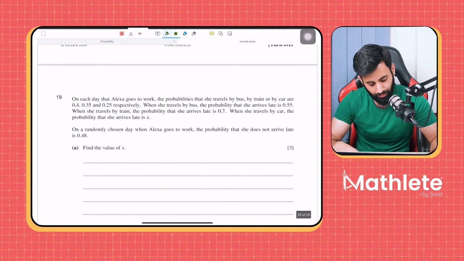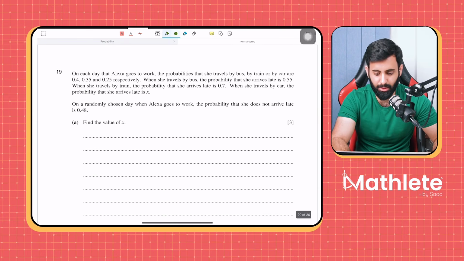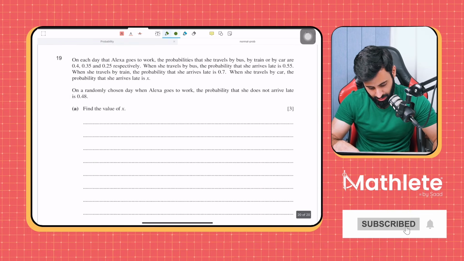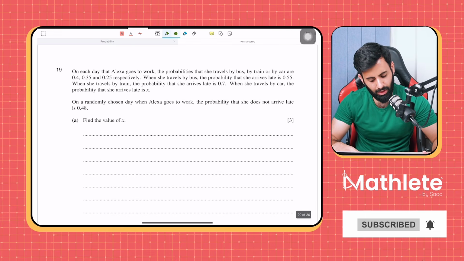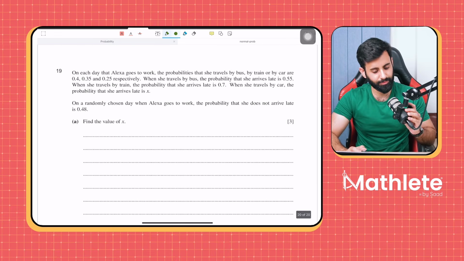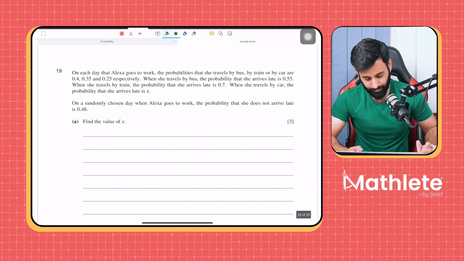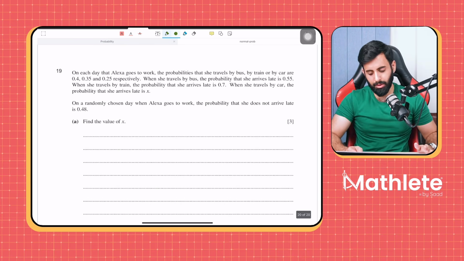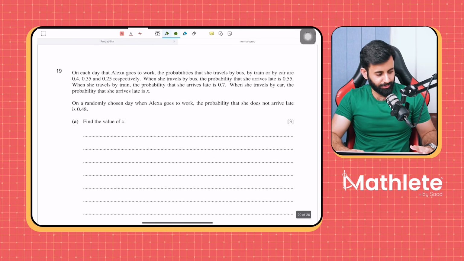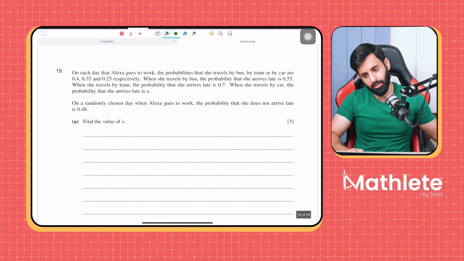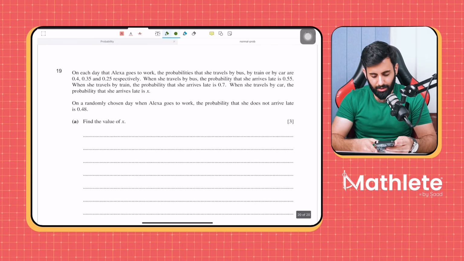Yes, sir. Okay. Okay, let's do another question. Another question very similar to this, and this is also a very recent question. So, how about you guys try this? Remember to make a tree diagram. Please don't be lazy about it. Don't duck your way into solving this question by avoiding a tree diagram. It's not going to help. Okay? You'll only increase your chances of getting the question wrong.